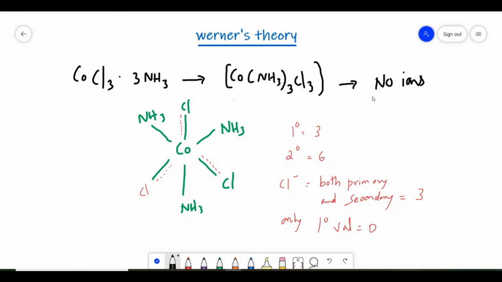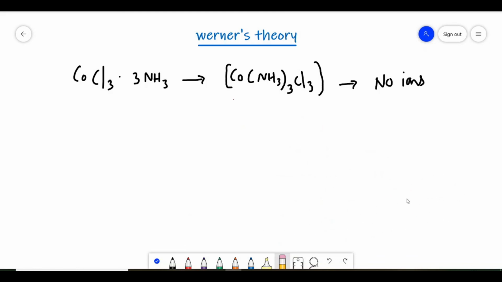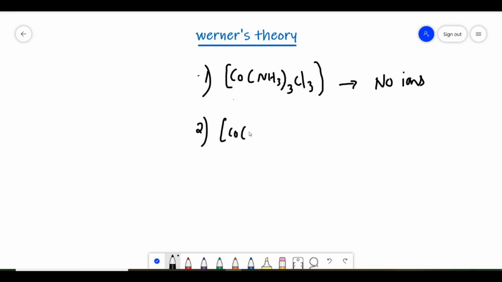And generally, if the number of ions is less, then the conductivity will also be less. So sometimes he will give these 4 examples and ask which is a good conductor of electricity. So the first option is [Co(NH3)6]Cl3, sorry, first let us take [Co(NH3)3Cl3]. The second example is [Co(NH3)4Cl2]Cl.